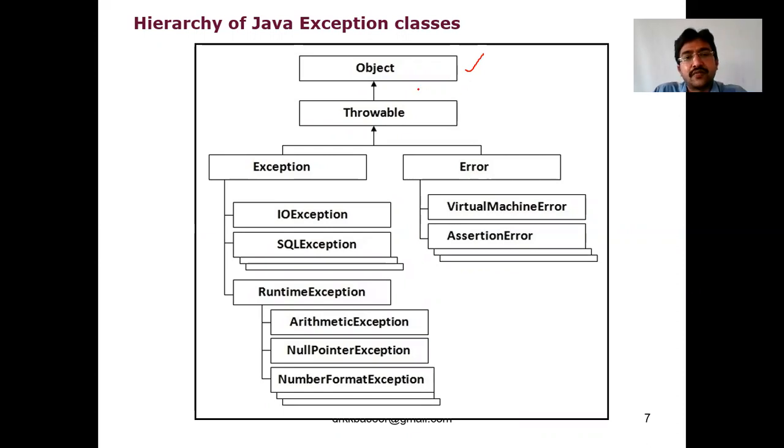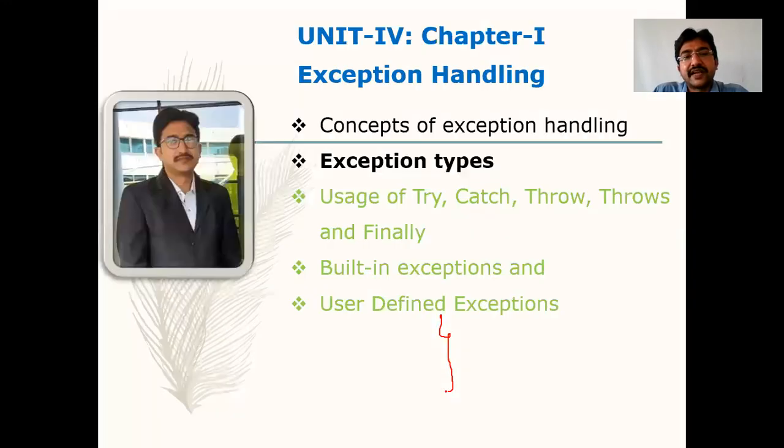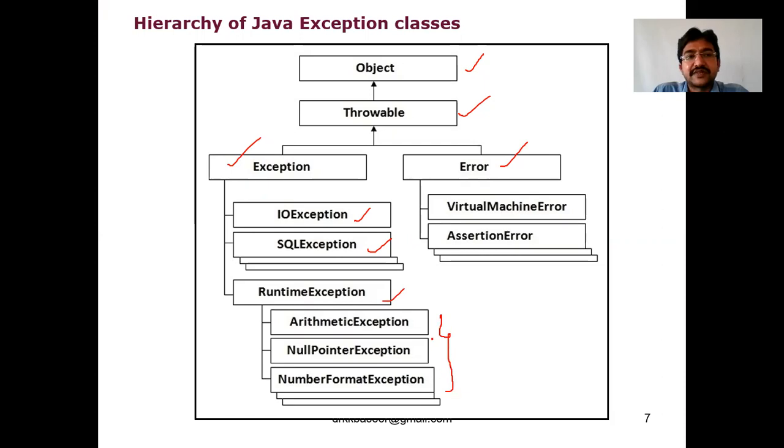Object is the main root class, and under the Object class we have a class called Throwable. We have 2 types of Throwable classes: Exception and Error. Under Exception we have different types: IOException, SQLException, RuntimeException. Under RuntimeException we have ArithmeticException, NullPointerException, NumberFormatException. We'll have examples of these in upcoming slides, so no worry about that.